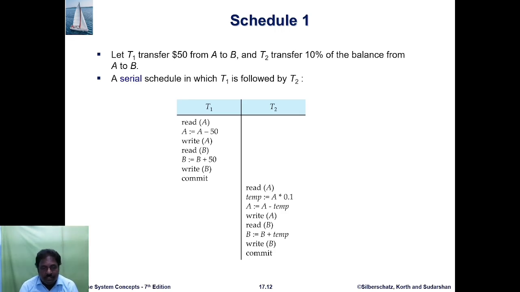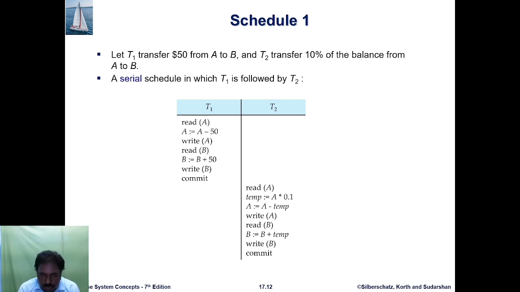So B = B + 50: 50 rupees are added to the B account. Then write B writes the remaining balance of B. Then the commit state means the amount from A to B is successfully transferred. This is the commit state of this process.